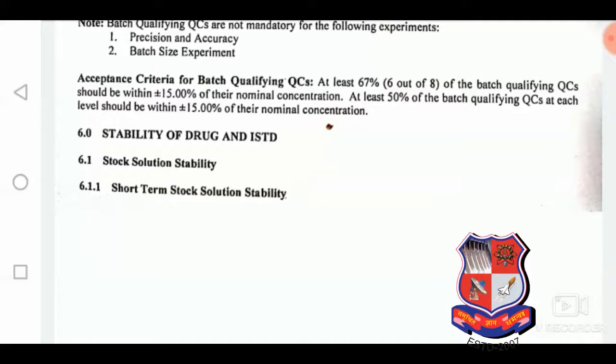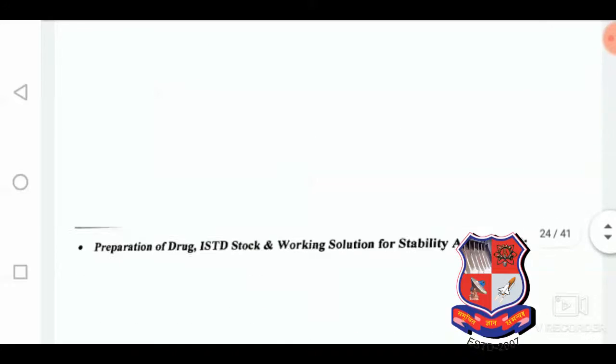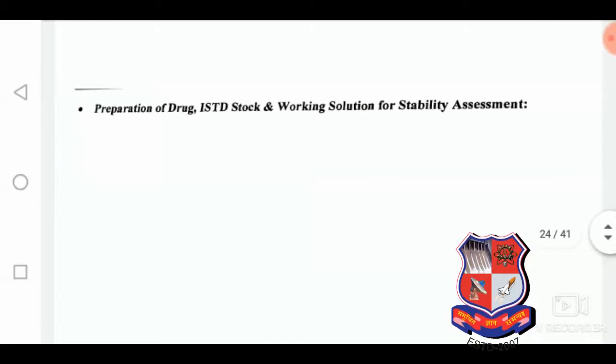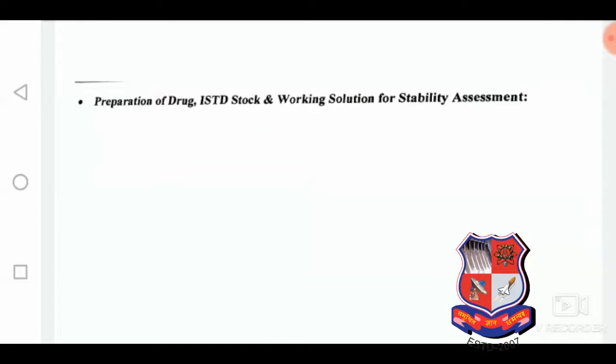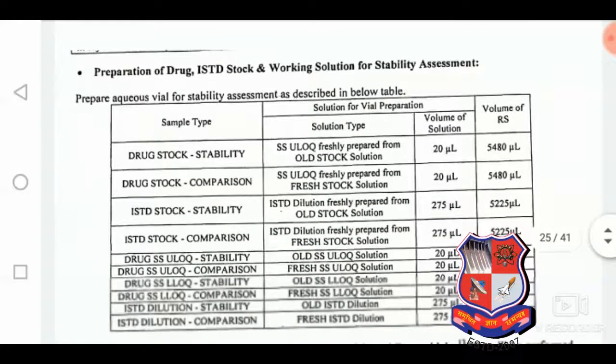Stability of drug and ISTD: we are preparing the solutions from the stock weighing, and here is the preparation of drug and ISTD stock and working solutions for stability assessment.